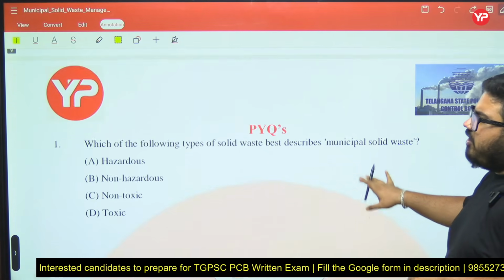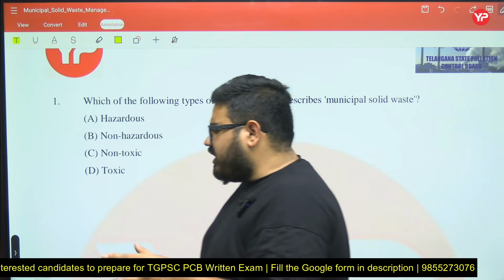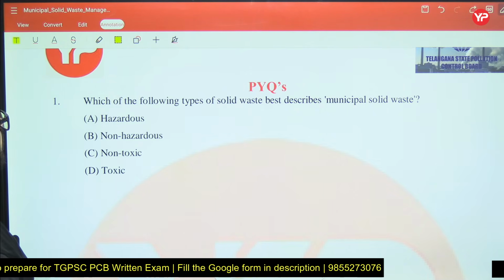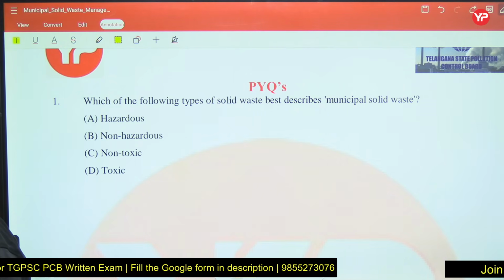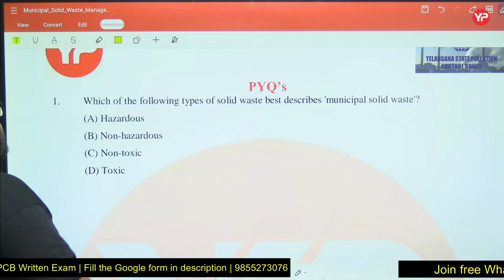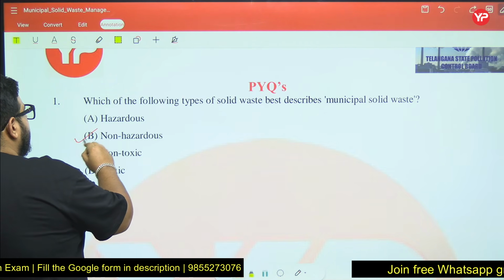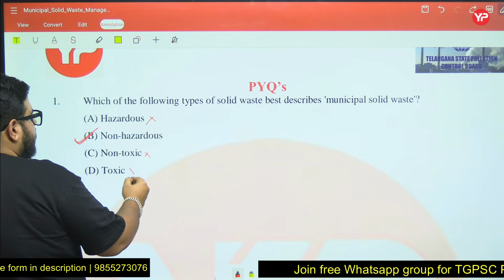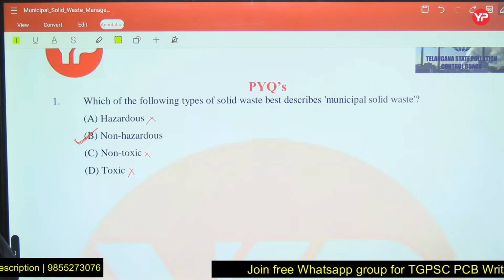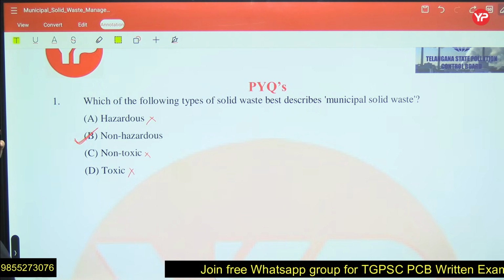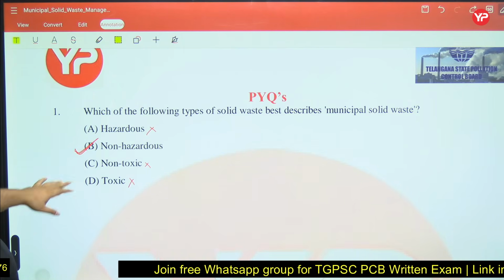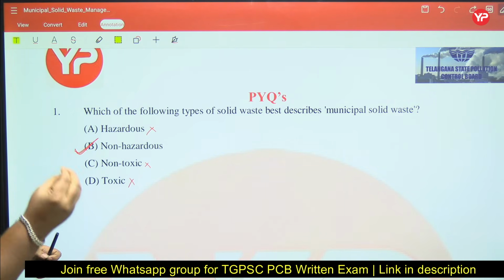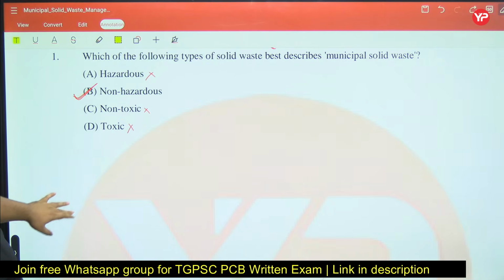See, your PYQs are there. What kind of questions have come in your exam? We will see that. The first question here is: which type of solid waste describes municipal solid waste? See, municipal solid waste is basically non-hazardous. It is not hazardous, it is not toxic. So which of the following types of solid waste best describes municipal solid waste? Non-hazardous, because municipal solid waste is the solid waste that is coming from your home. So these are basically the non-hazardous type.